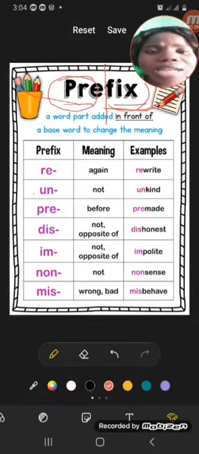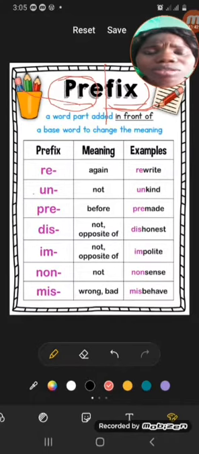Do you understand that we have non? Non also means not, like nonsense, no sense. Do you get it now? Mis means wrong or bad. Like behave, misbehave. Do you get it now?